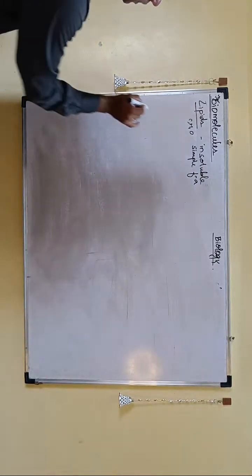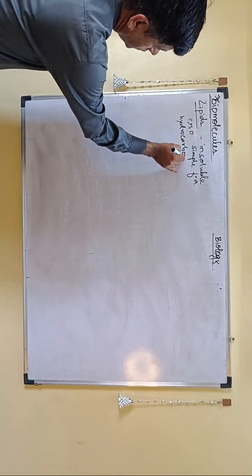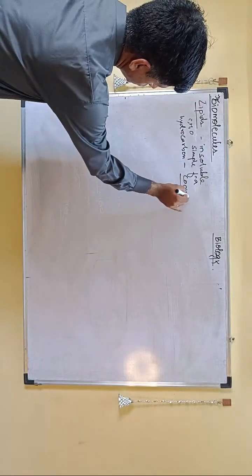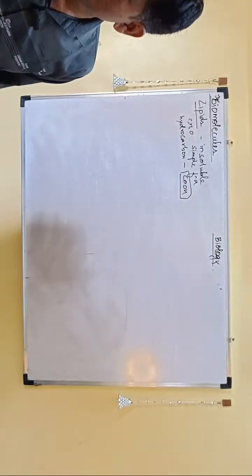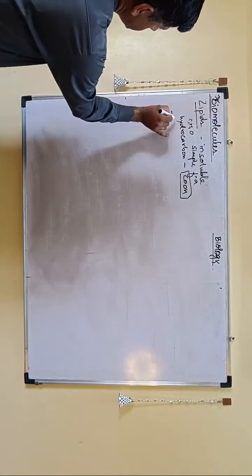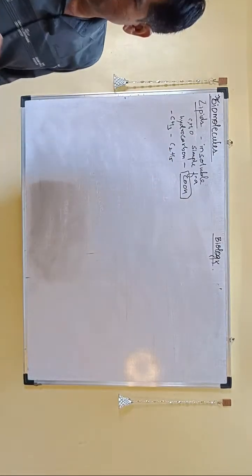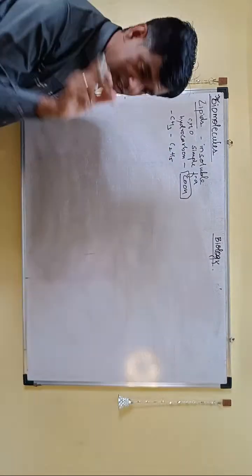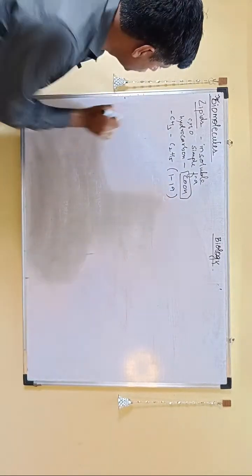Fatty acid is what? A hydrocarbon chain, right, which contains a COOH. So you have a long hydrocarbon chain like CH3, CH2, CH2, CH2 and at the end, COOH. The smallest is methyl, then ethyl, and so on and so forth. What range have they given? Normally 1 to 19. And then two examples they have given.